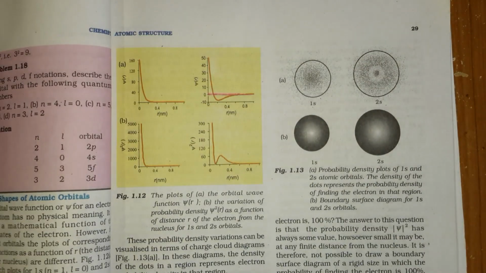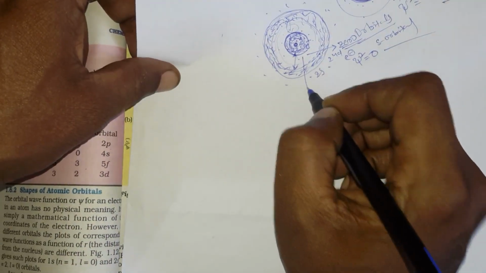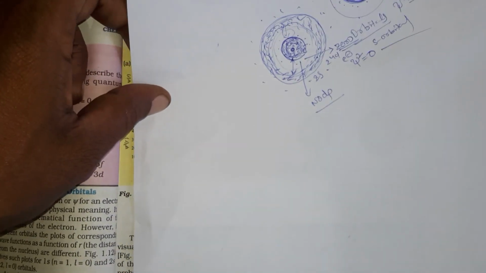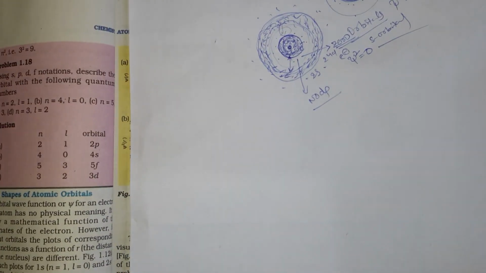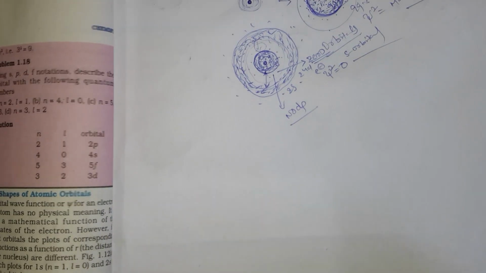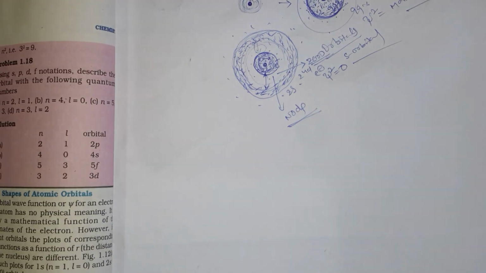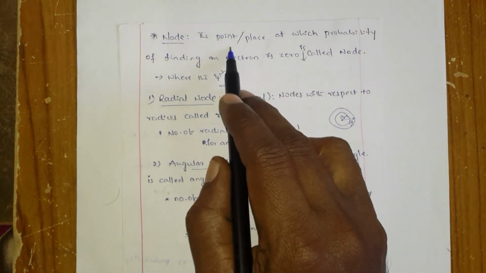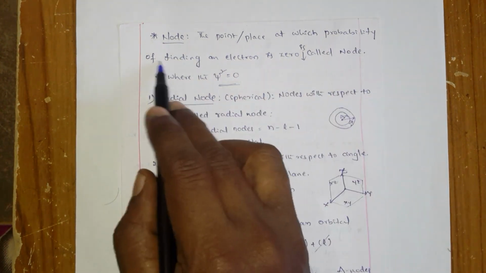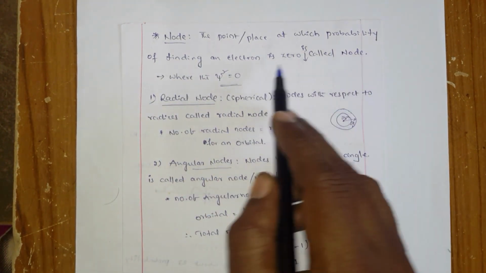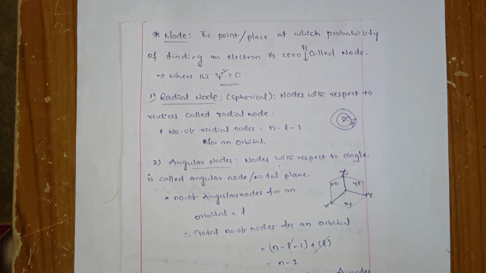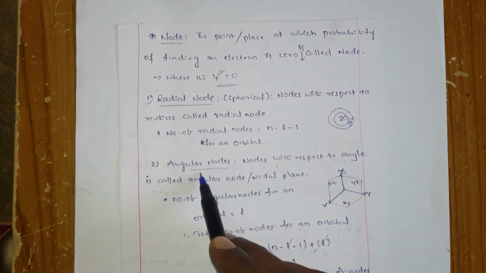Okay, so that is nothing but a node, where the probability of finding an electron is 0. Okay, what is the node? The point or place at which the probability of finding an electron is 0 is called a node, where chi square is equal to 0. Very simple. And again, nodes are of two types, radial nodes and angular nodes.